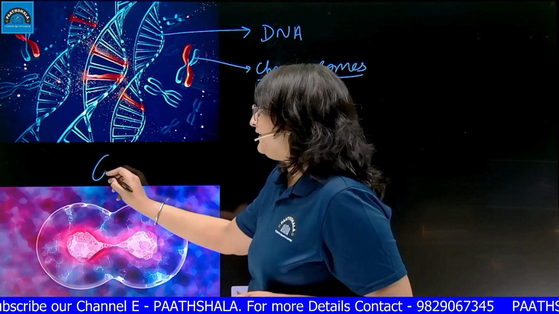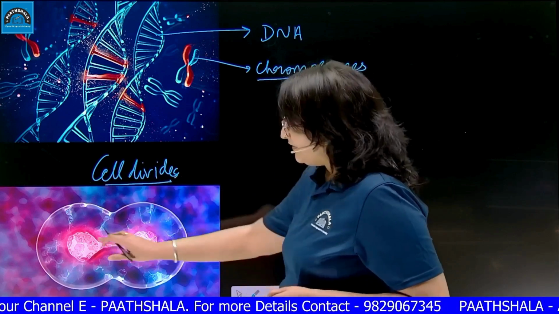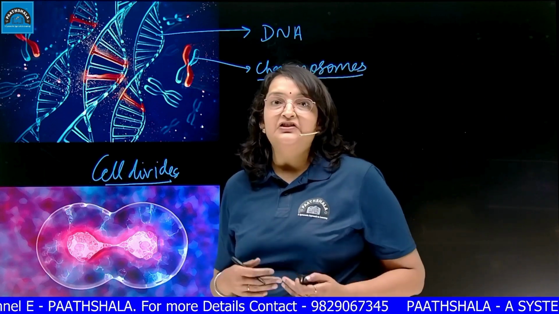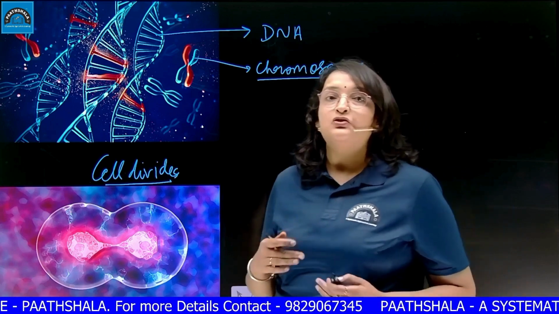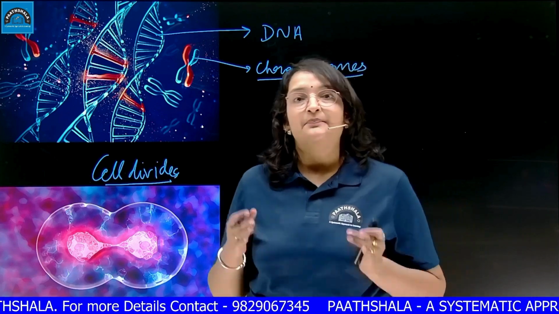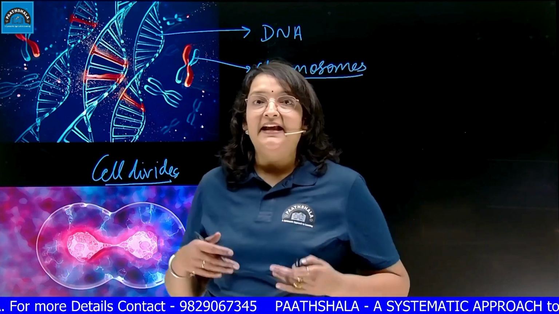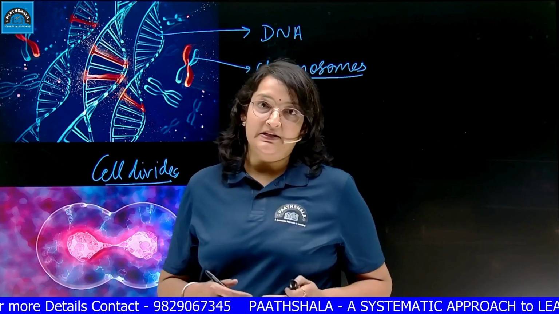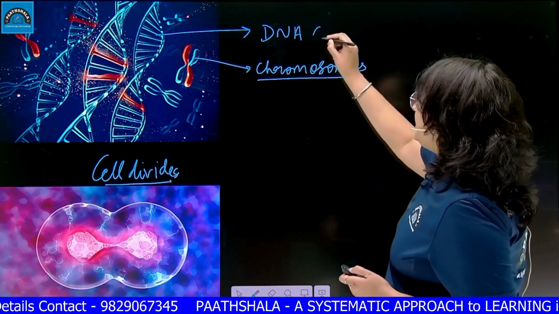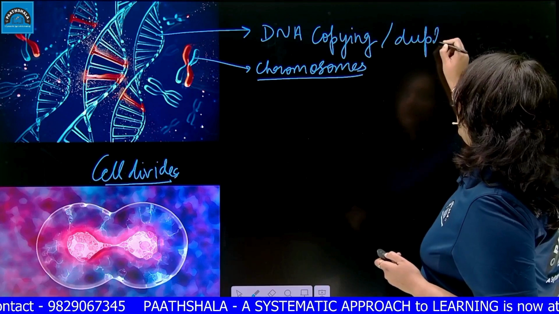Whenever a cell divides, as you can see here, the cell is dividing. Whenever a cell divides into daughter cells, its genetic material needs to be duplicated. It needs to be doubled. And that is the basis of heredity, that is the basis of reproduction too. Whenever any cell has to divide, whenever any generation has to produce the next generation, its genetic material needs to be duplicated. So we call it DNA copying, or DNA duplication.